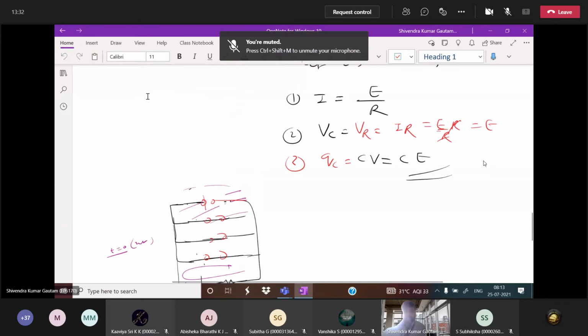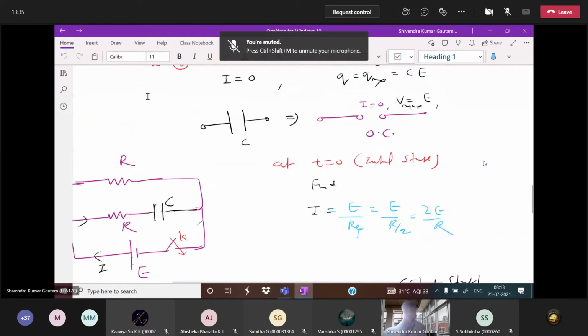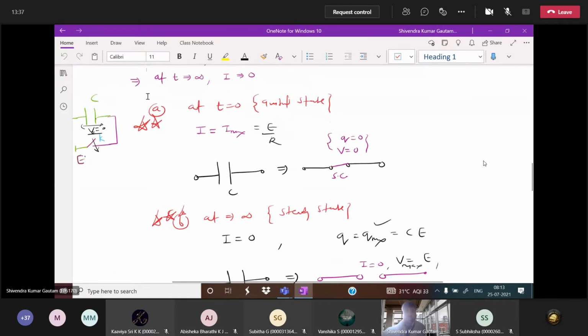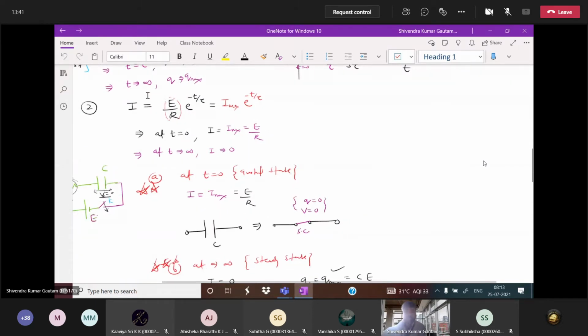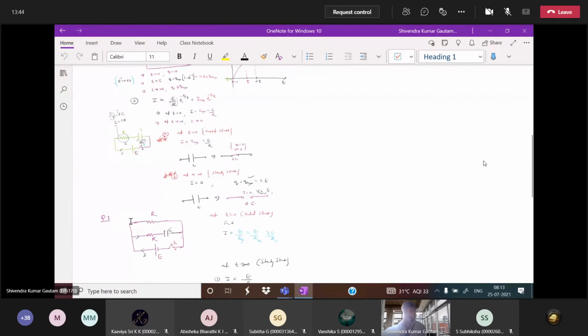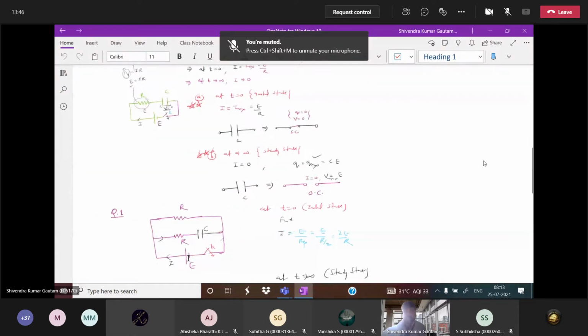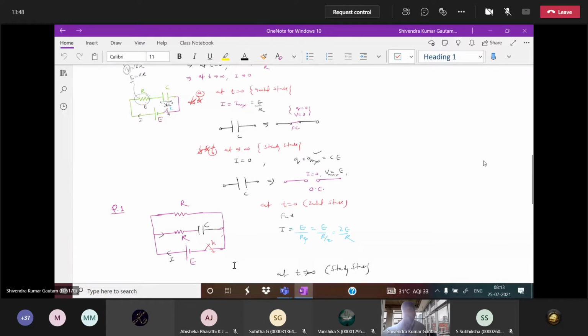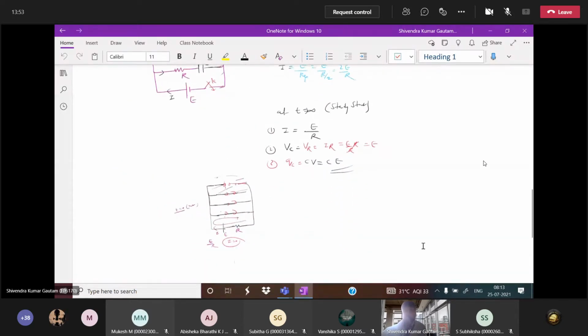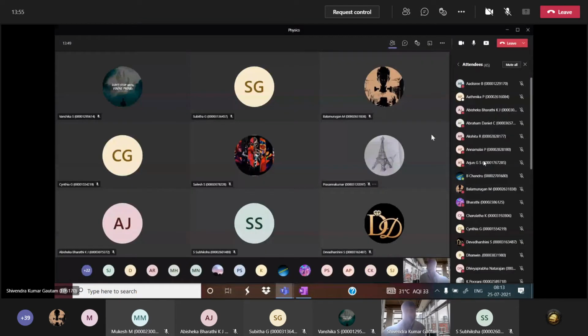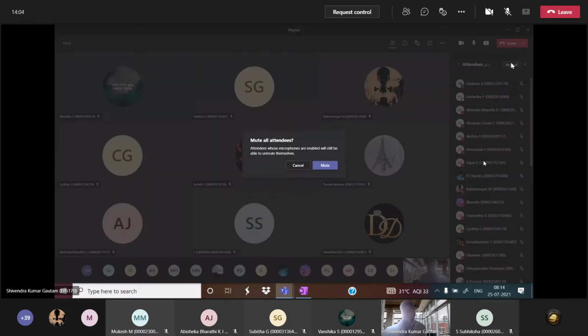Today we'll see that. Yes, this we have discussed here: t equal to 0, t equal to infinity and all this. See that in a transient circuit, if charge is 0, it does not mean current is 0. Mute everybody, mute.